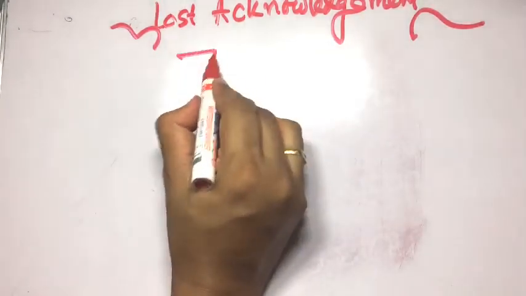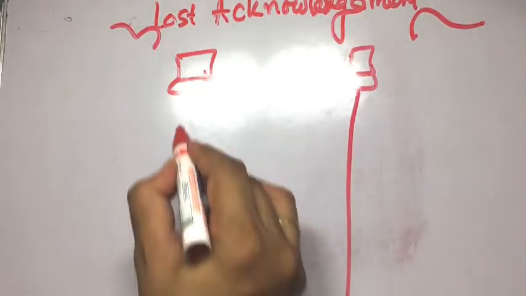And the last one is lost acknowledgement. This is the third one. So this is the sender and this is the receiver, and the time frame.